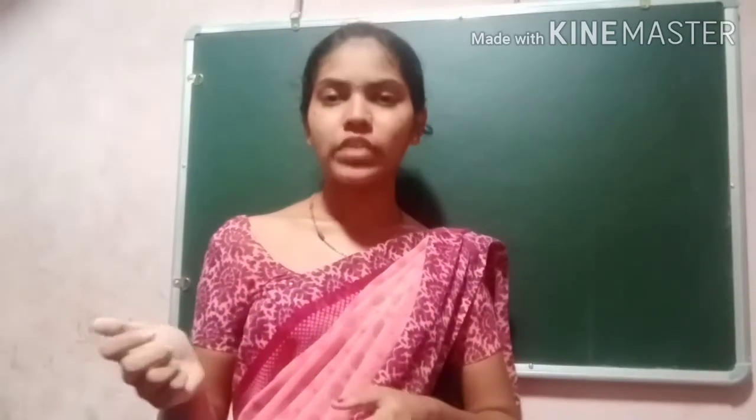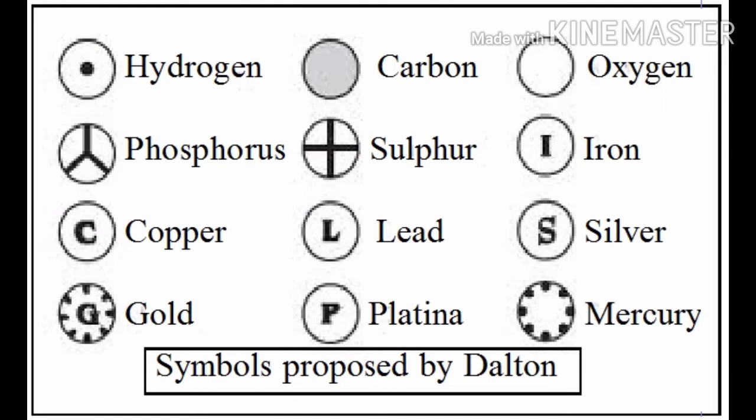So scientists tried to give names for the compounds. In this picture you can see the symbols for the different elements which were proposed by Dalton. Hydrogen, one circle and one dot at the center. Then carbon, shaded circle. Oxygen, plain circle.